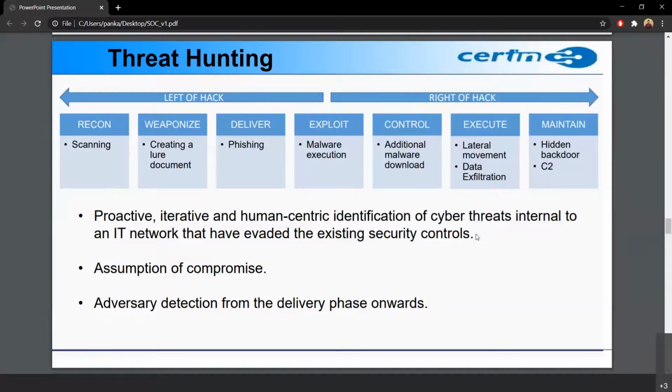Then we have weaponize. Suppose there is a bad actor, some state sponsored actor, and they want to attack a bank. Now they search for vulnerabilities or open ports in the bank's network. If they find one, now they will weaponize it. The second step is weaponize. Weaponize is basically creating a document related to the domain of banking, suppose an RBI news circular. It seems to be a genuine document, but in it there is malware.